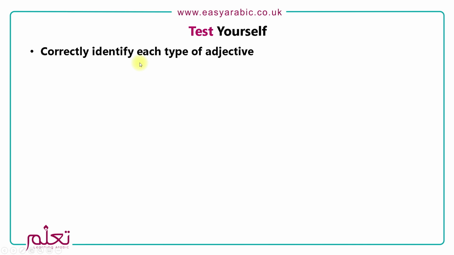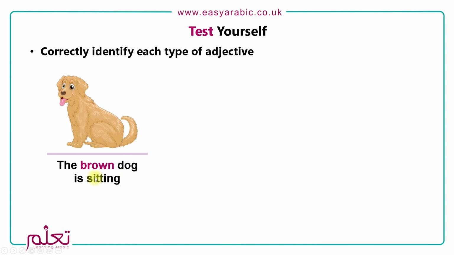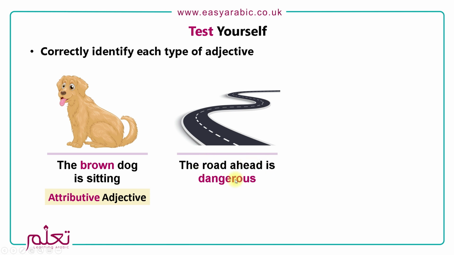What I want you to do is correctly identify each type of adjective based on what we've just covered. And so I'll give you a couple of seconds before I tell you the answer. Okay, so the first one is the brown dog is sitting. Okay, so here we can see that the adjective comes directly before the noun. Okay, so this is an attributive adjective. The next one, the road ahead is dangerous. So here we're talking about the road being dangerous. And you can see there's a linking verb. So this is a predicative adjective.